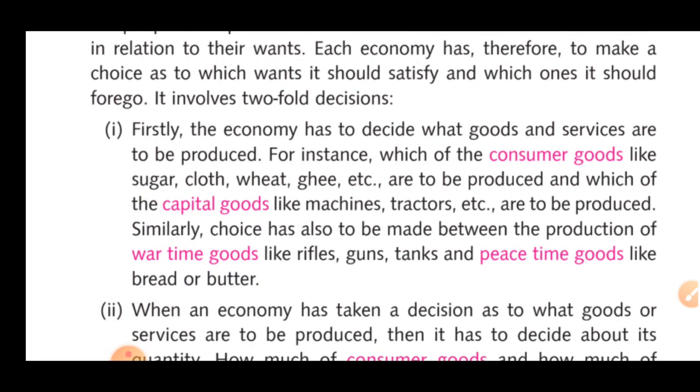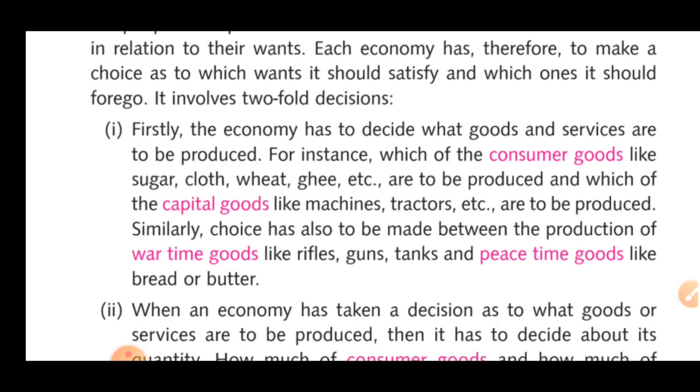For instance, which of the consumer goods like sugar, clothes, wheat, ghee, etc. I'll give you an example of ghee. For many years we have had that particular flavor of ghee. Nowadays, ghee is also coming in many flavors. We have cumin ghee, garlic ghee, herbs ghee, oregano ghee.